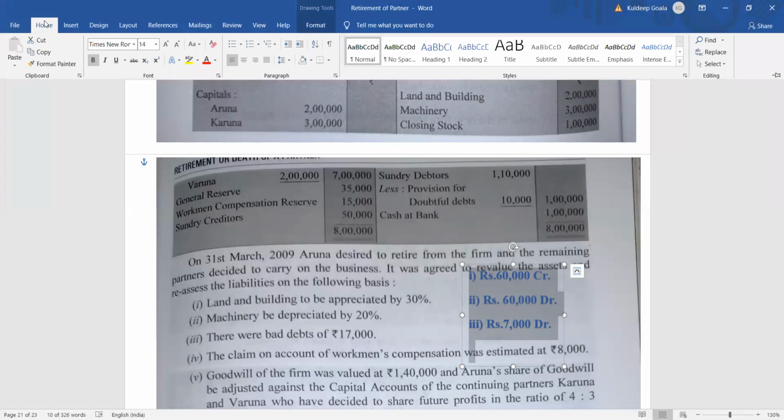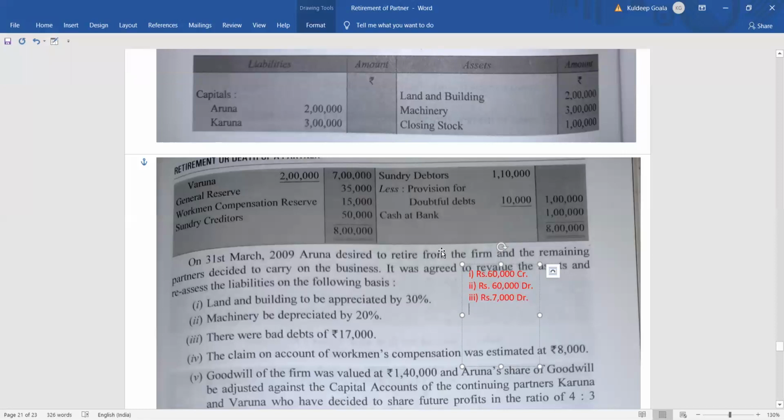What is the next one? The claim on account of workman compensation fund. The claim on workman compensation fund was how much? It was 18,000 rupees. So as I already told you, you have to see the workman claim, how much it is coming. So it is coming to 8,000 rupees, right?